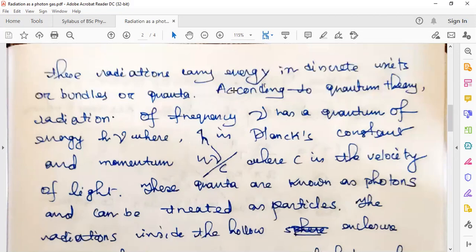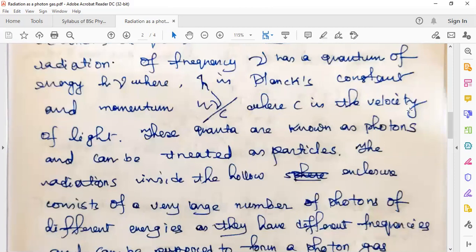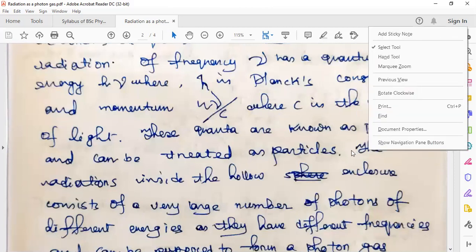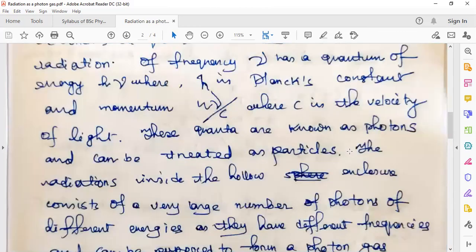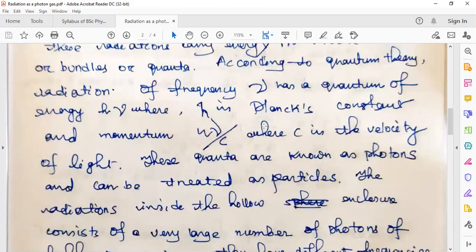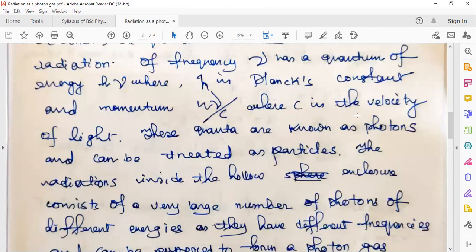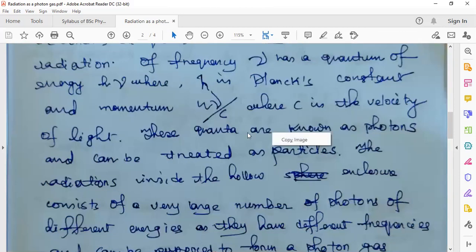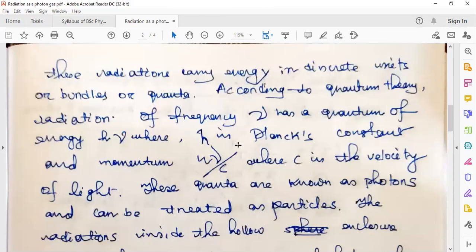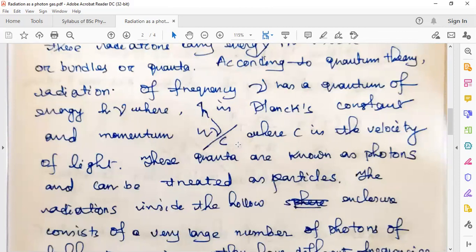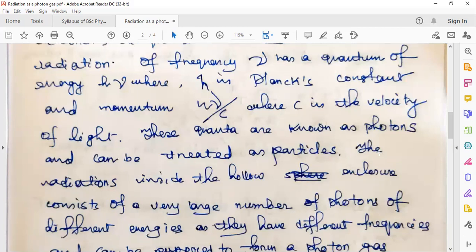Now the question is, what are these quanta or bundles known as? They are known as photons. I hope you already know what photons are. The quantum of energy of electromagnetic radiation is known as a photon. So the energy is quantized, and these bundles of quantized energy of electromagnetic radiation are photons.